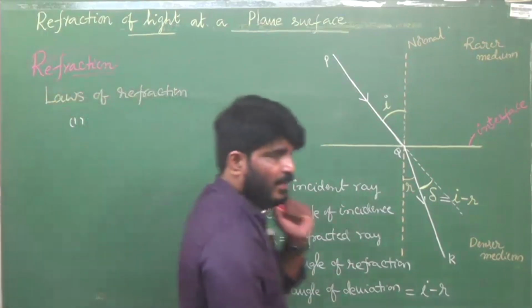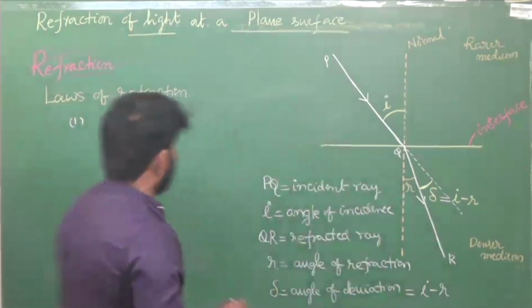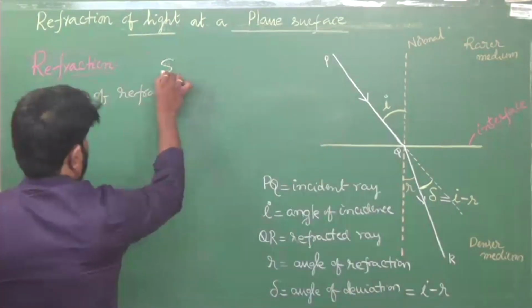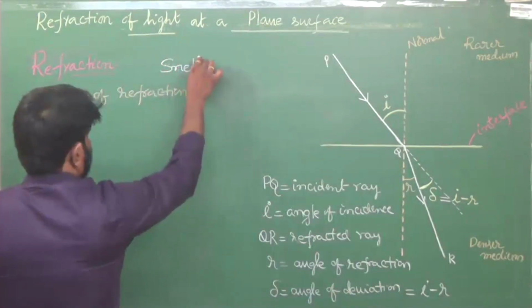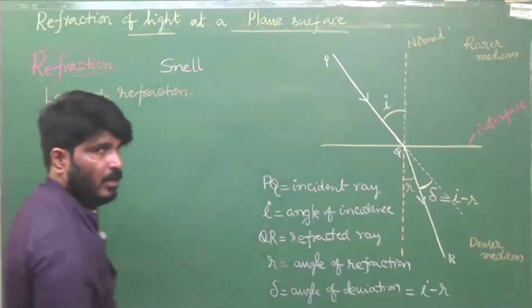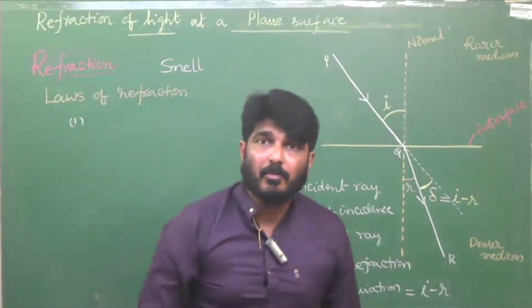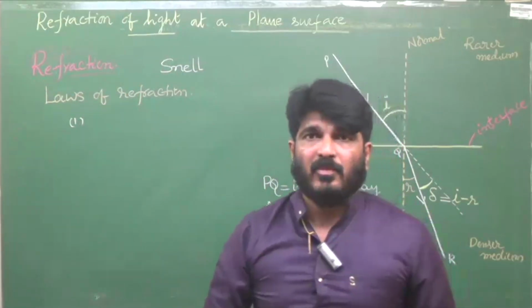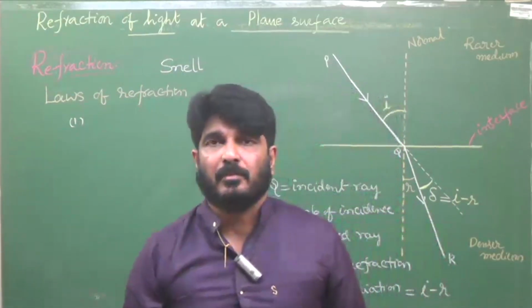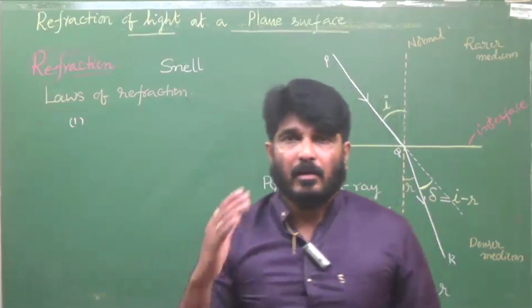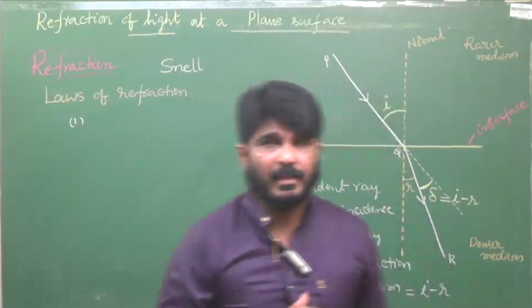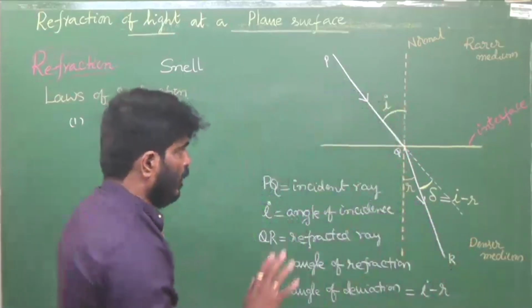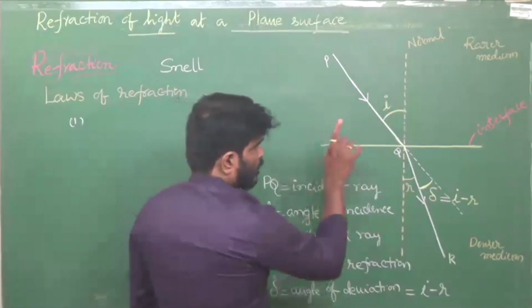First one, see, actually the scientist Snell experimentally obtained the laws of refraction. With repeated experiments, Snell obtained two laws. One, it's very simple.